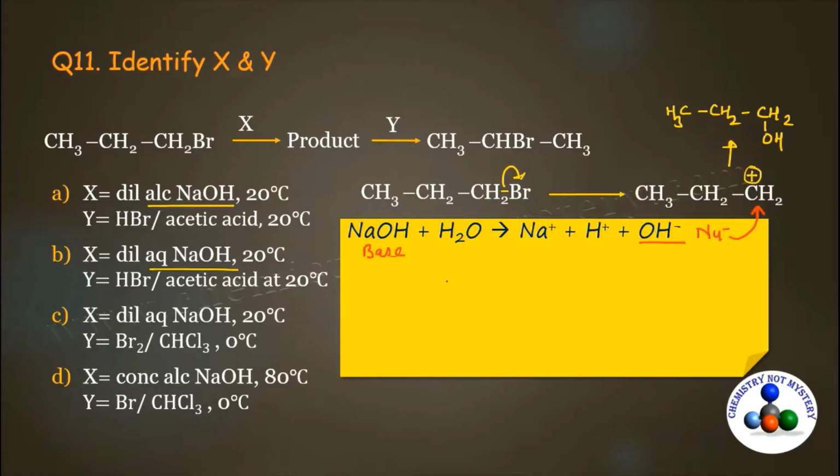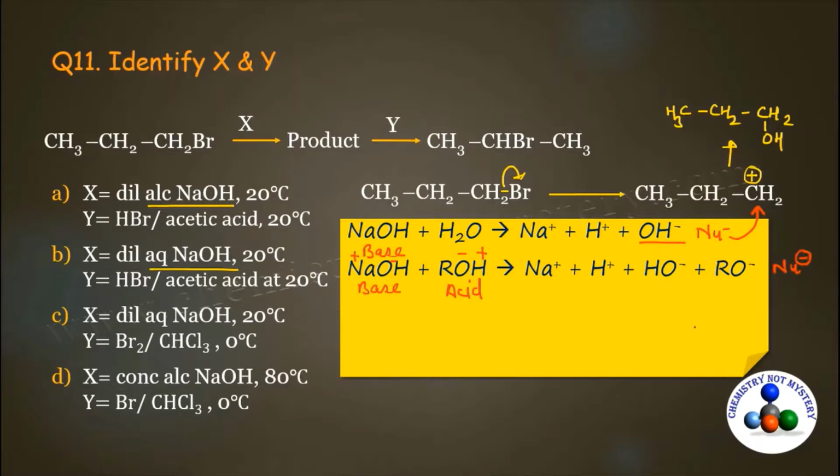Now let's consider the other option, alcoholic NaOH. That means NaOH is mixed with ROH. NaOH is a base and alcohol acts as an acid. So as a result, NaOH will split into Na plus and OH minus, and ROH will split into H plus and RO minus. So you will get OH negative ion and RO negative ion as nucleophiles. So there are two nucleophiles in the reaction medium.